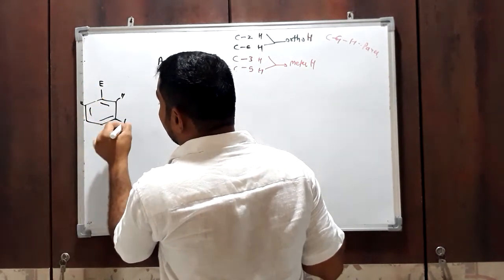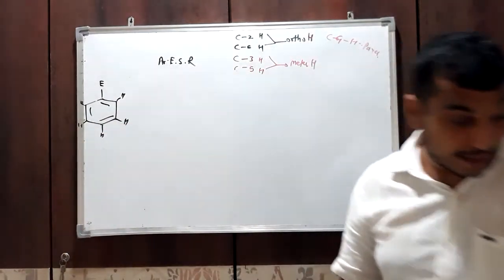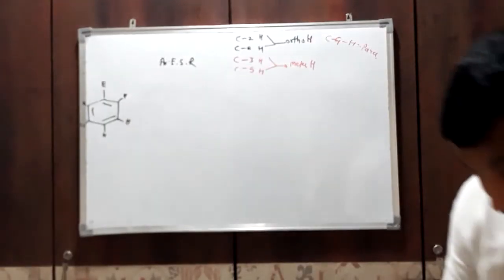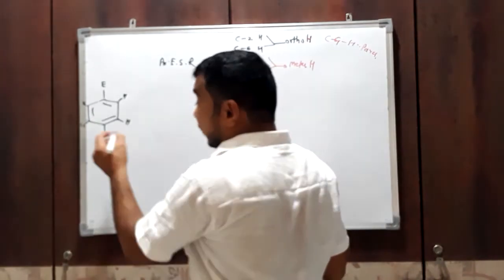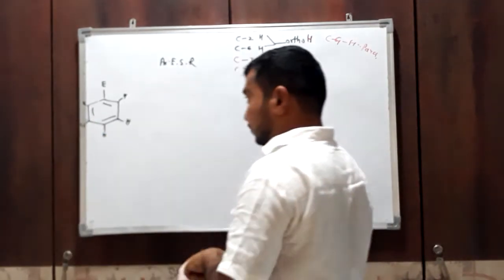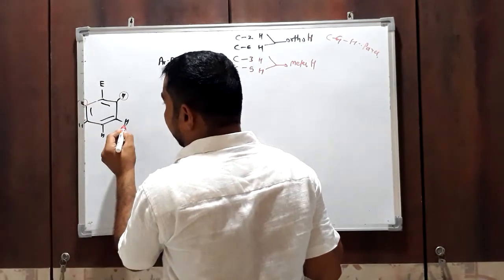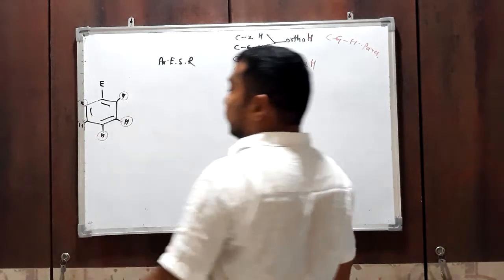In monosubstituted benzene, there are three types of hydrogen atoms present. Two hydrogen atoms are ortho, two hydrogen atoms are meta, and one hydrogen is para.